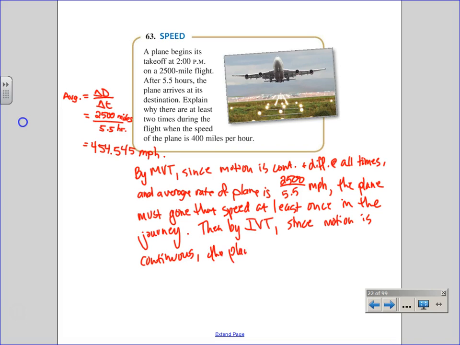The plane had to go 400 miles per hour at least twice.